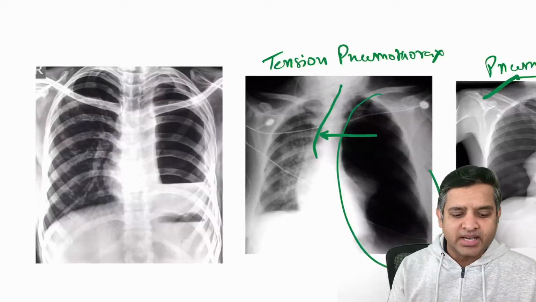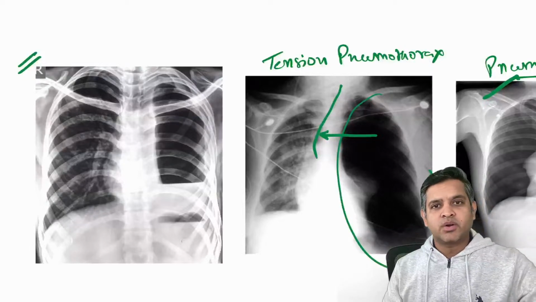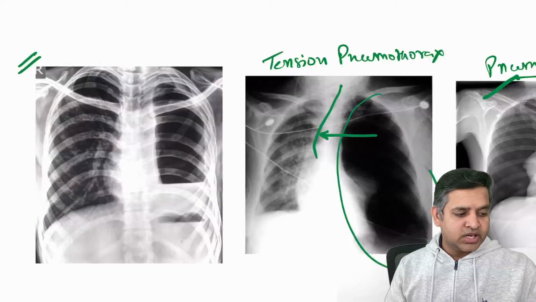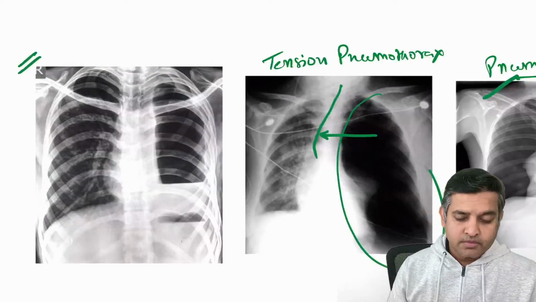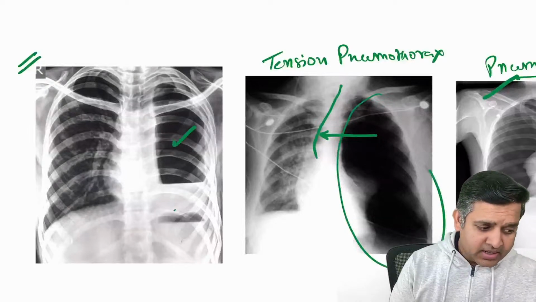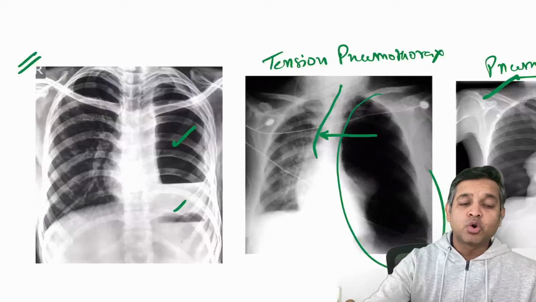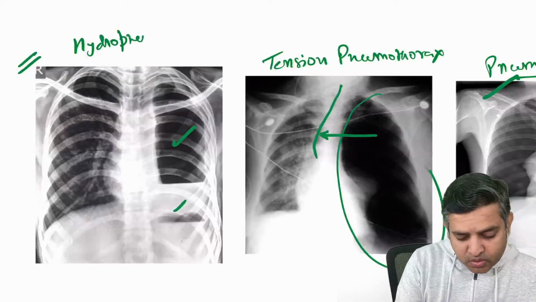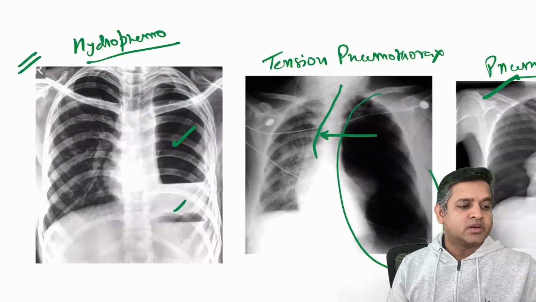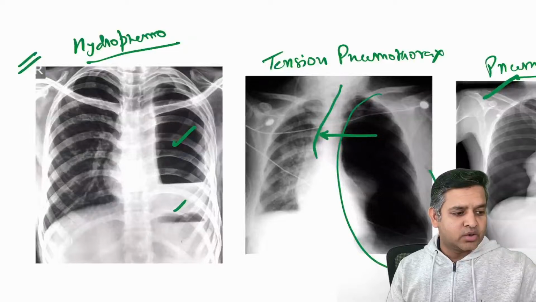Now who will tell what this is? I am giving you 30 seconds. What do you think is the diagnosis of this particular image? What do we see? Do we see air or fluid or what? I can see air as well as fluid. I am seeing both. And since I am seeing both, this will become hydropneumothorax.